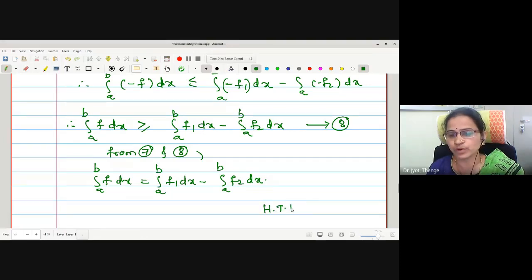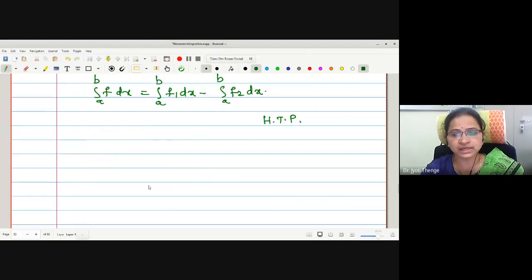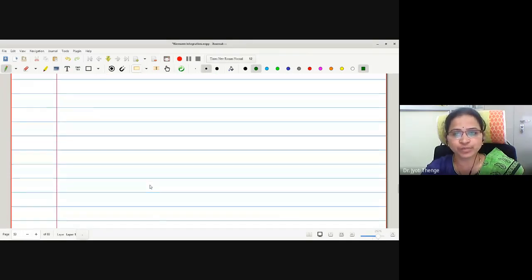What we have proved: difference of two integrable functions is also integrable, and the rule holds that integration f is integration f1 minus integration f2. If you have a difficulty, you can ask me. Otherwise, we will move towards the next theorem. In the last lecture, we have proved that sum of integrable functions is integrable. In today's lecture, we have seen the difference of integrable functions is integrable. Next theorem is regarding finding a midpoint in between.